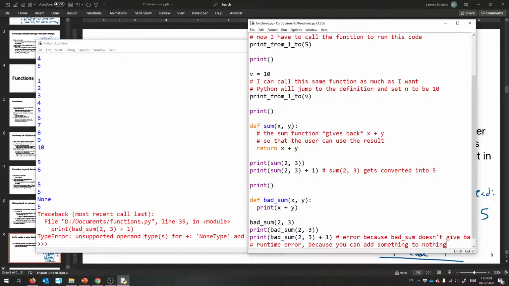the main difference here. This sum function gives back a value to whoever called it so that it can replace the call with the result, and you can use it in a bigger expression, a bigger line of code. Then you can print that. If you print inside a function, you make the mistake of thinking that every function just prints things instead of sum giving back things and not printing. Then, well, this call shouldn't have worked, but it does. Now it prints 5. It should have just done nothing. This call prints 5 because it calls the function and then prints whatever the function gives back.